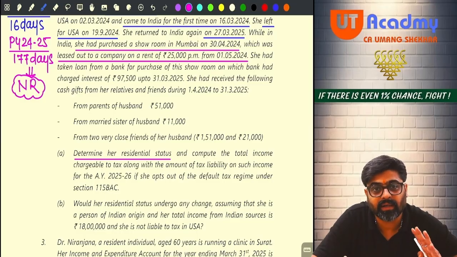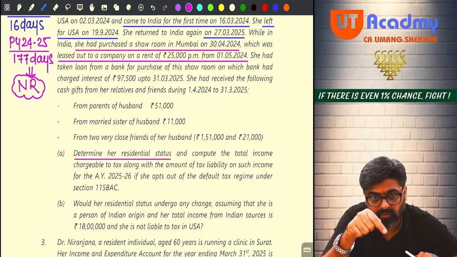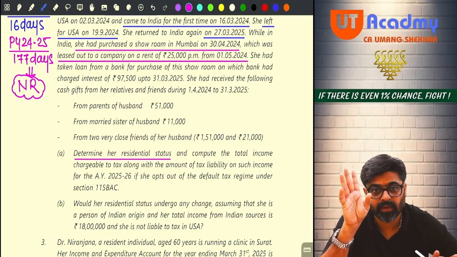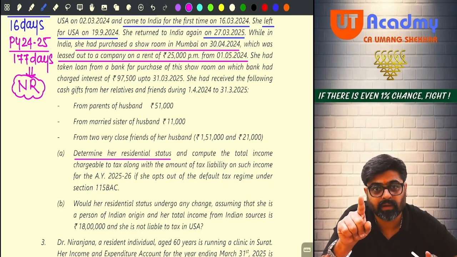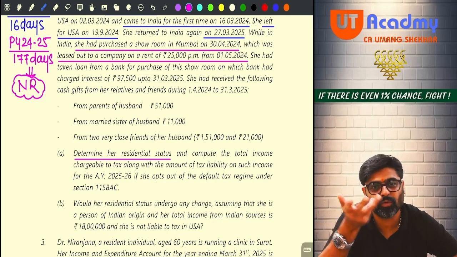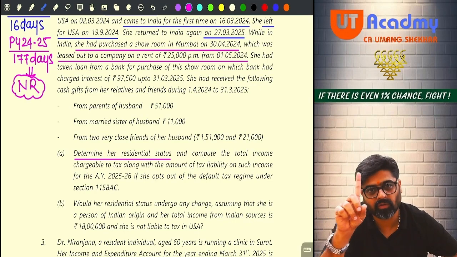Can I say this entire rent is coming from a property situated in India? Now, no matter what, wherever you are receiving it, this will always be your Indian income. So even if your residential status is non-resident, this will be your Indian income taxable for you in India under the head house property. So now you will bring this amount under the head house property as your actual rent. But wait, this actual rent will become your GAV because there is no detail about municipal value, fair rent, etc. So you cannot calculate expected rent. Yes or no? So can I say this 2,25,000 will become your GAV?